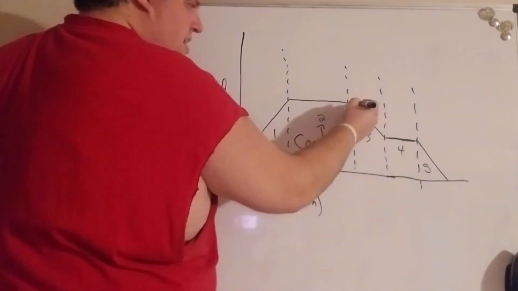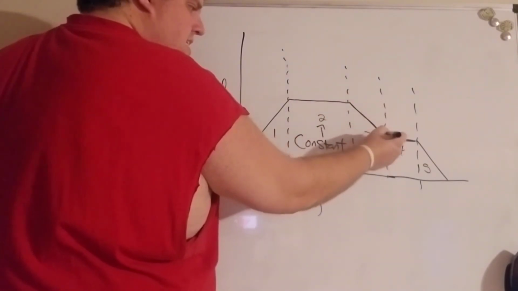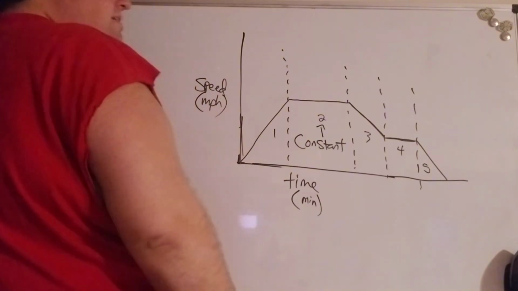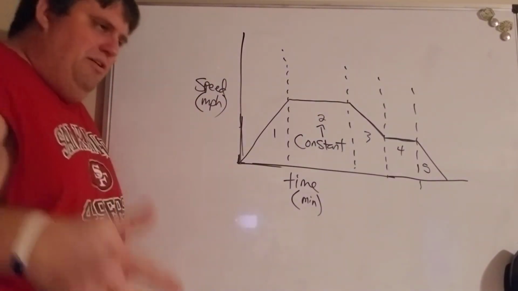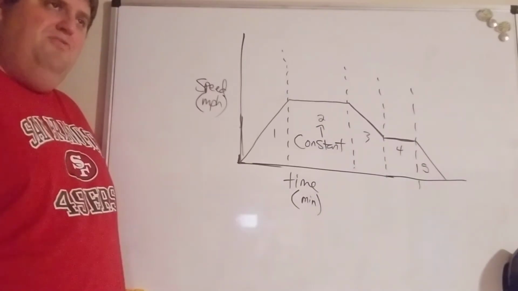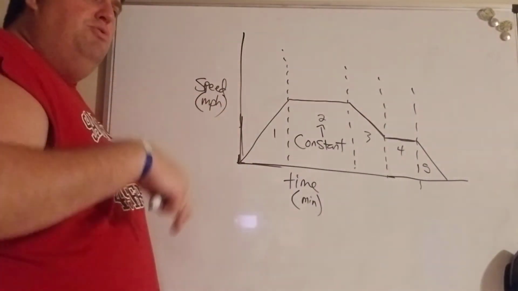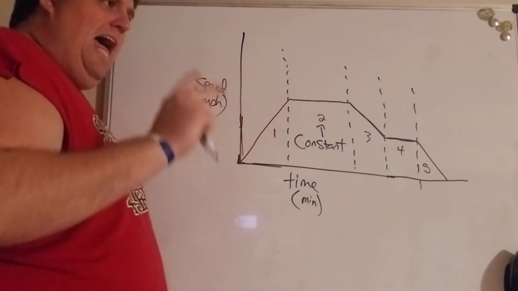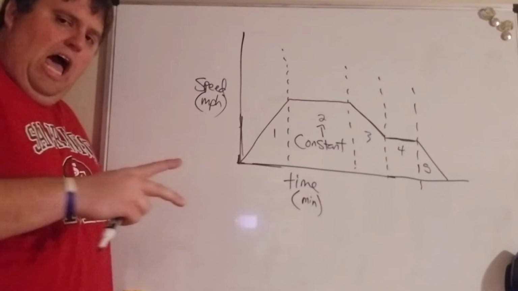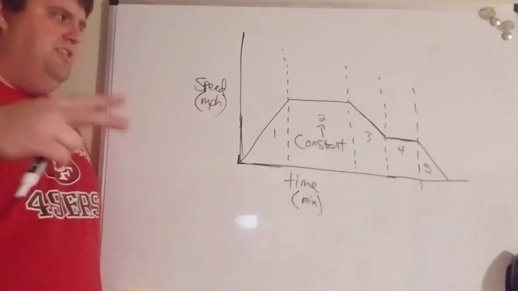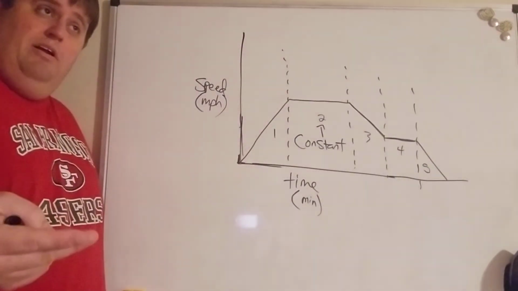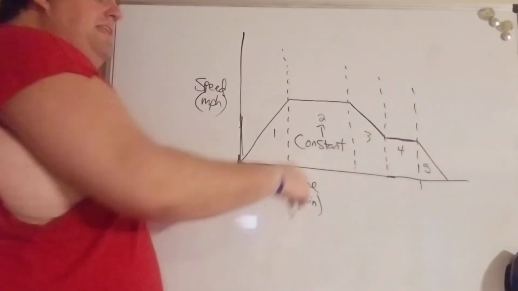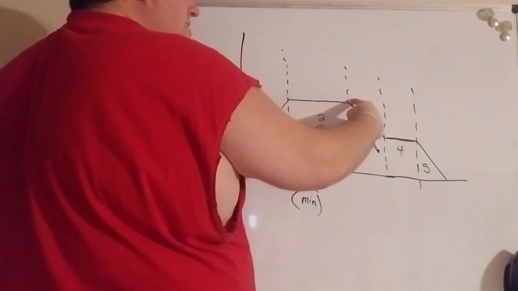And then we see interval 3. In interval 3, all of a sudden, I am decreasing in speed. So maybe I hit a new speed limit. I know you guys really don't know roads yet because you don't drive, so you don't care. But if you go out Route 20 towards Oberlin, the Oberlin Walmart, all of a sudden that highway turns into not such a highway anymore. And the speed limit goes from 65 miles per hour to all of a sudden 55 miles per hour. So maybe that's what's going on here. We're decreasing in our speed.